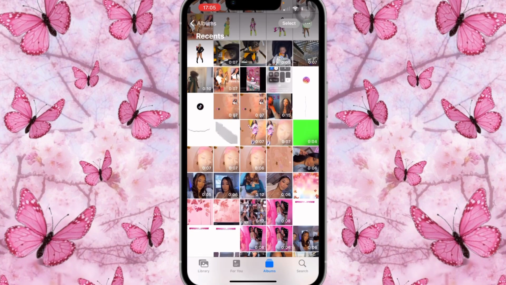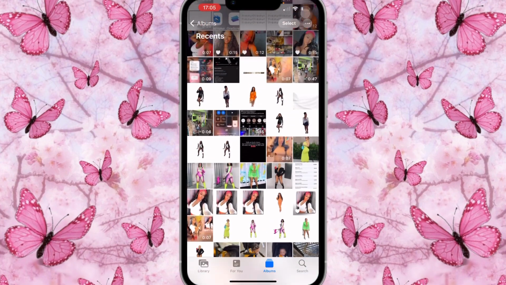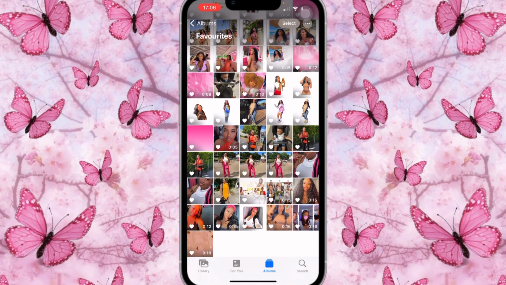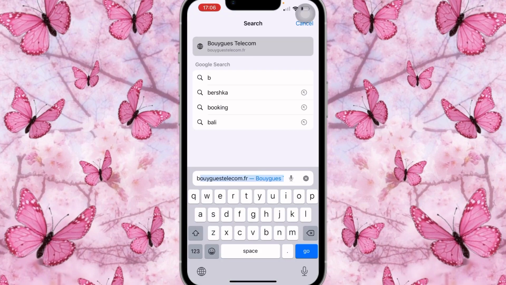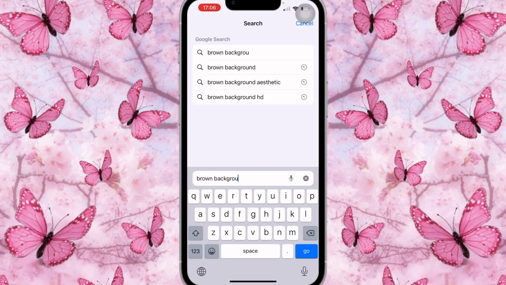What you're going to do first is screen record your Instagram scroll, or you could screen record somebody else's own if you're making it for someone else. Once that is done, let me make sure that I have mine. Great. Once you have your screen recording, we're going to go on Safari and search for brown background. That's what you're going to search for.